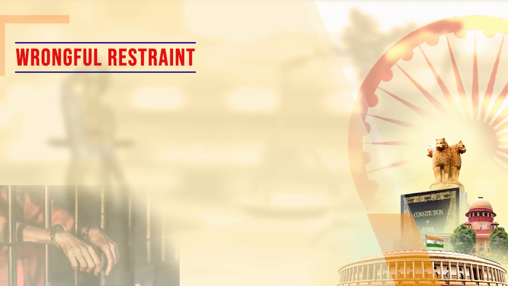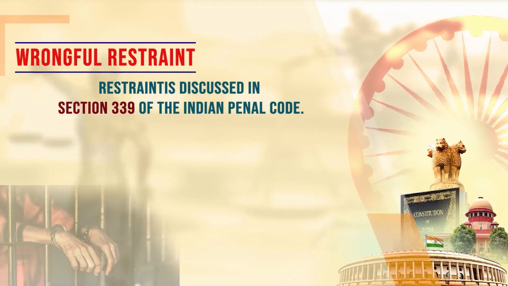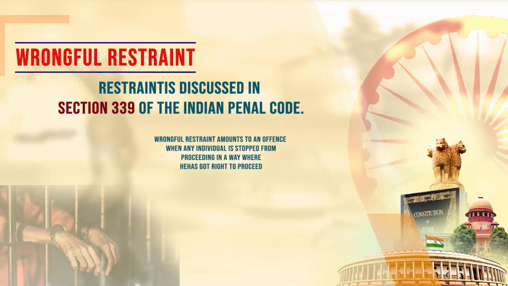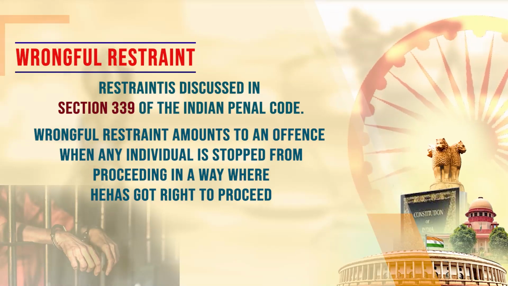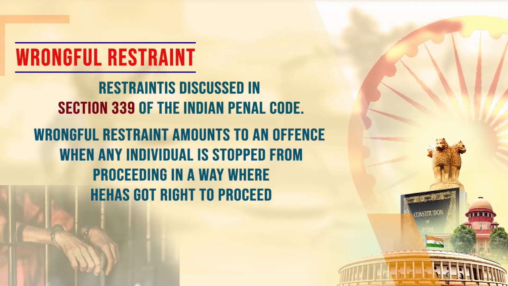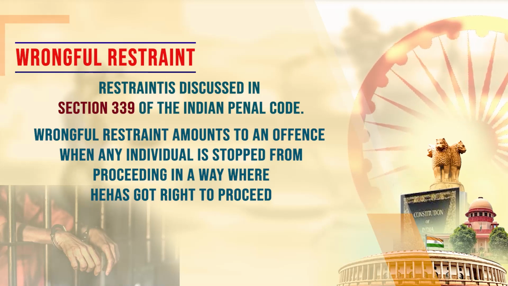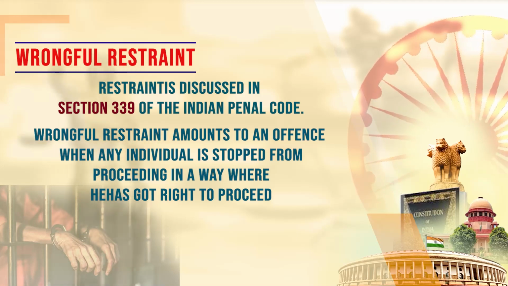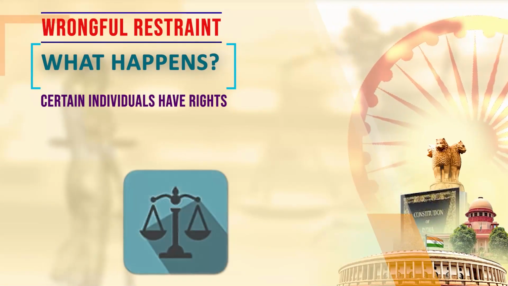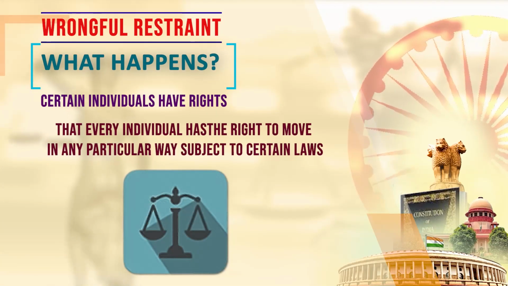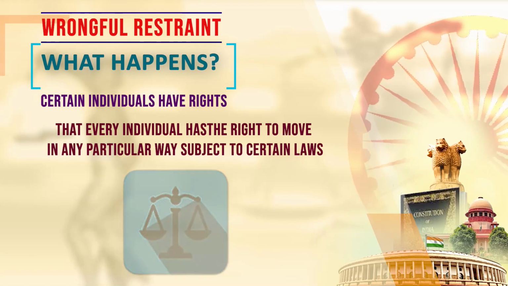Wrongful restraint is discussed under Section 339 of the Indian Penal Code. Wrongful restraint amounts to an offense when any individual is stopped from proceeding in a way where he has got the right to proceed. In case of wrongful restraint, what happens? Certain individuals have rights. We know that every individual has the right to move in any particular way, subject to certain laws. So if we have a right to proceed in a direction and somebody obstructs us from moving in that direction, we can say that wrongful restraint is committed.